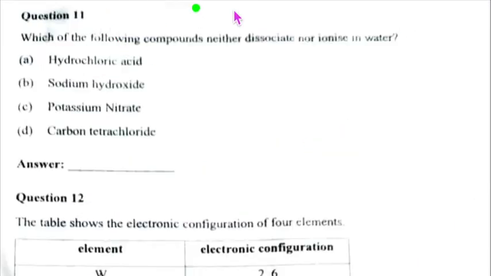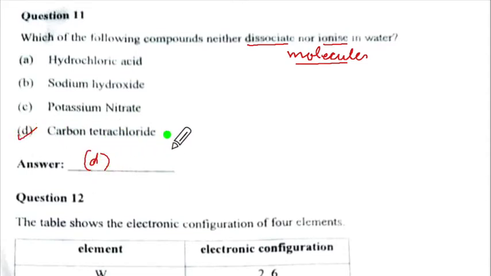Question number 11. Which of the following compounds neither dissociate nor ionize in water? If they don't dissociate nor ionize, which means they must be having only molecules. So which one of these will be molecules only? It will be a covalent compound. Now HCl is polar covalent compound. Sodium hydroxide is electrovalent. This also is electrovalent. So the correct option is carbon tetrachloride, which is organic in nature.